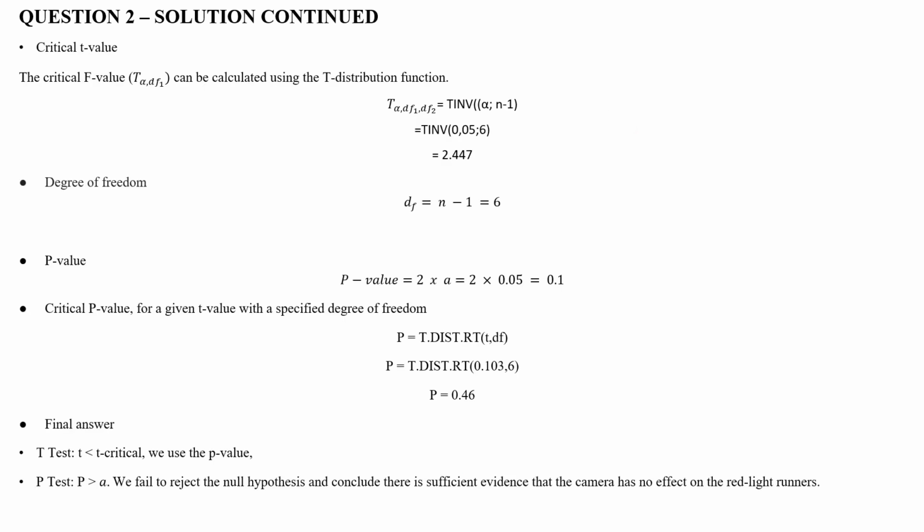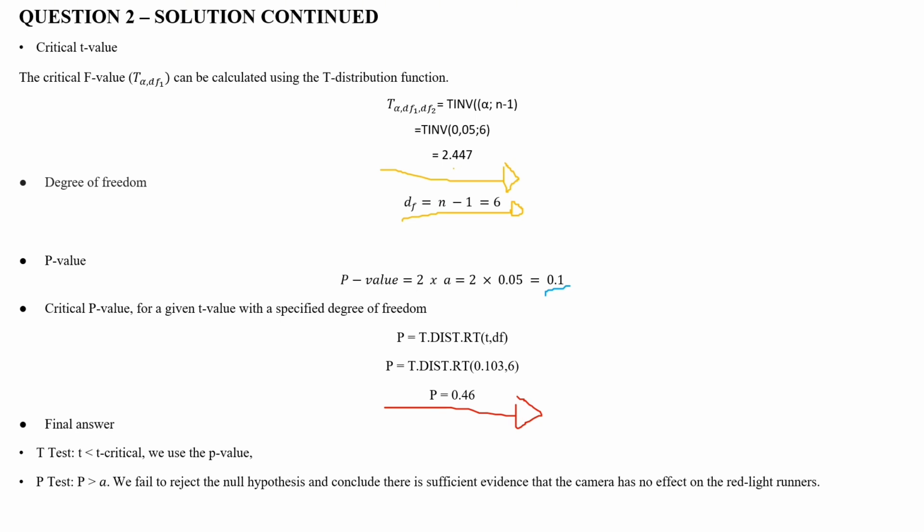Now that we have the t statistic, let's also get the critical t value. For our critical t-value, we are going to use Excel. Substitute this formula here. If you substitute this onto your Excel, you should get 2.447 for your critical value. To find the p-value, we calculate it to be 2 times that of our alpha, and that should give us 0.1. Using the t-distribution function on Excel, we can calculate this p-value over here, and it was found to be 0.46.